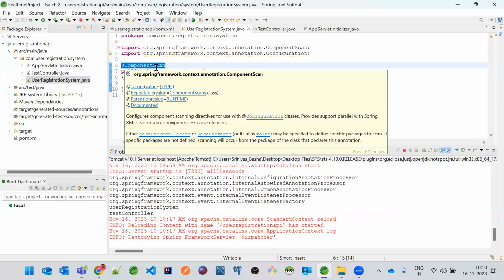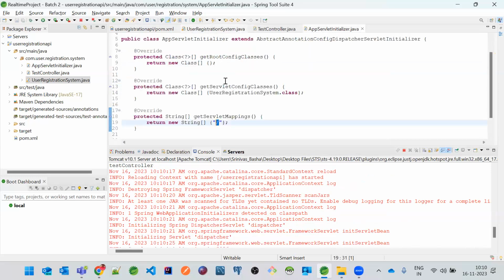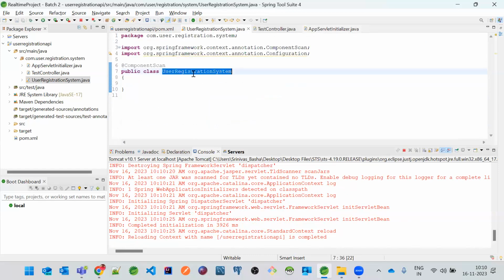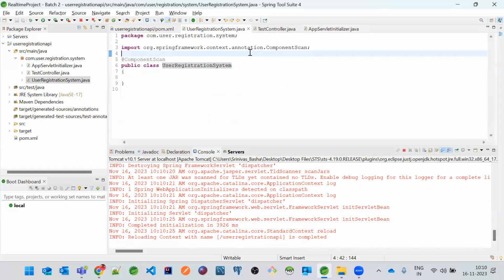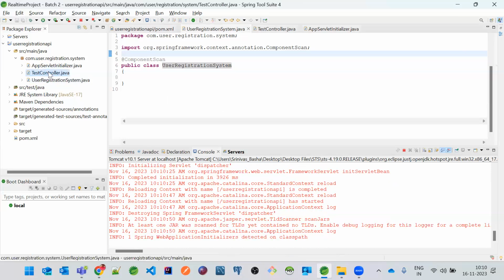So that's the reason, because controller is also like a servlet, right? Which has endpoints. So that's the reason I have actually provided getServletConfigClasses. Here I have provided my user registration system as the configuration class. But you don't have to annotate that with @Configuration. @Configuration will be automatically done by the web application of Spring. Got it? So any questions from anyone? No, I think it is very much clear. But let's dig in deep. Okay. Now, if you just go to this controller.